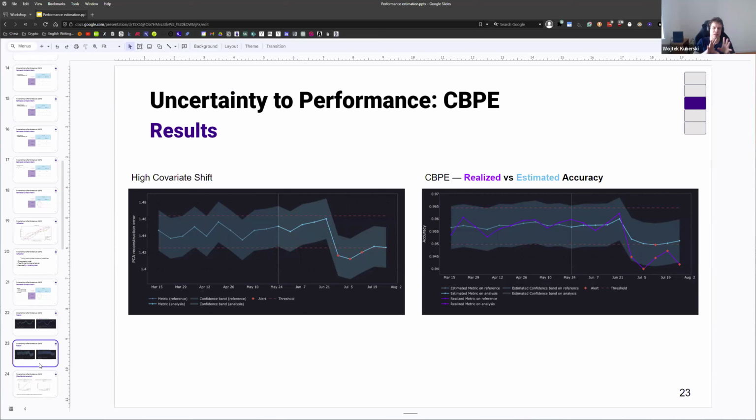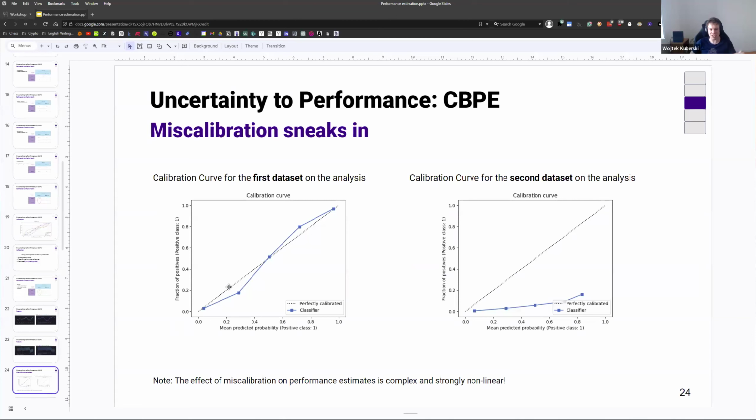Now, we already talked about the potential assumption that we're violating about calibrating the model, and the model is only calibrated and can only be used to do this magic trick, when we take the predicted probability and transform it into performance, if there is no strong covariate shift. So let's measure how it actually impacts calibration. So what you see here is the same calibration curve that I showed a few slides ago, but just for this model that we trained that you just saw above, on the first data set on the analysis data, so we're only showing how it actually behaves after the model has been deployed. And the calibration here is basically perfect. It's still slightly S-shaped, but nothing to worry about.